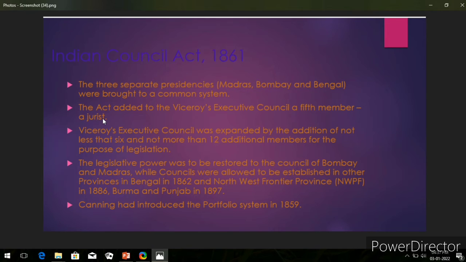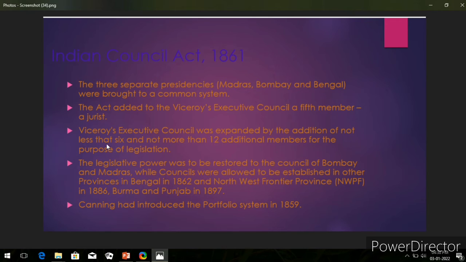Let's move on to the next line. The Viceroy's Executive Council was expanded by the addition of not less than 6 and not more than 12 additional members for the purpose of legislation. It means, students, that the Viceroy's Executive Council was expanded, with a condition that there should be not less than 6 and not more than 12 additional members for the purpose of legislation.